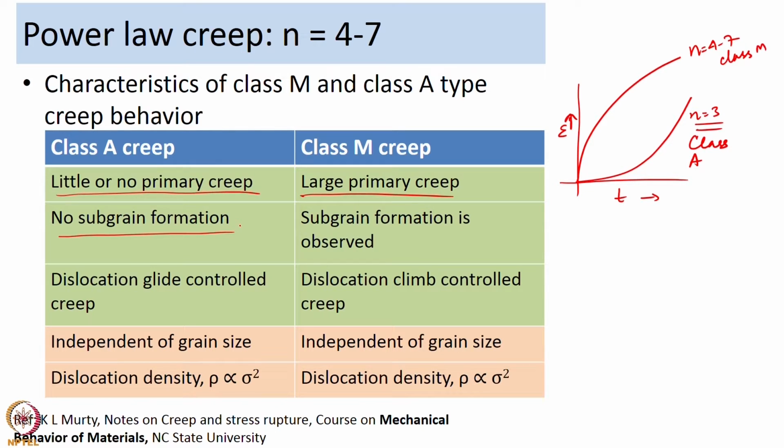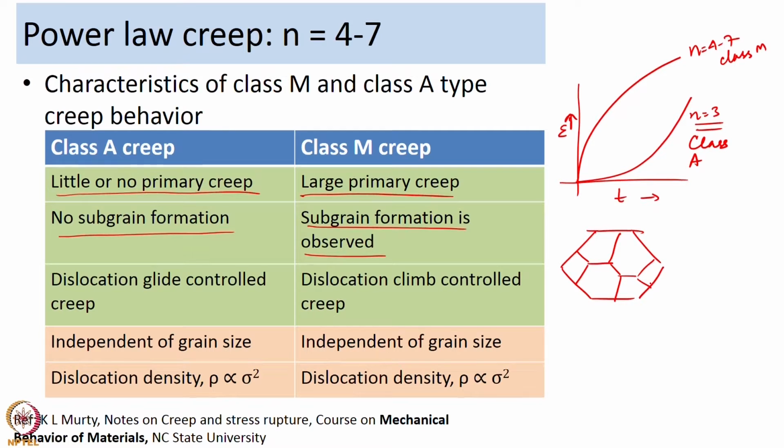So, you do not see any subgrain formation in class A creep, whereas in class M creep you see distinct subgrains forming within the material. So, subgrains are basically something like that. The grain has broken down into smaller grains.